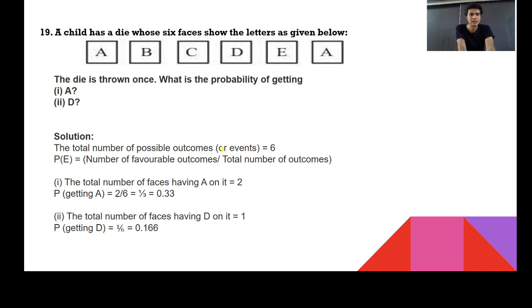How many times are there A? 2 times. Total how many objects are there? 6. So this probability could be 2 by 6. And 2 by 6 can also be written as 1 by 3, and that is 0.33.